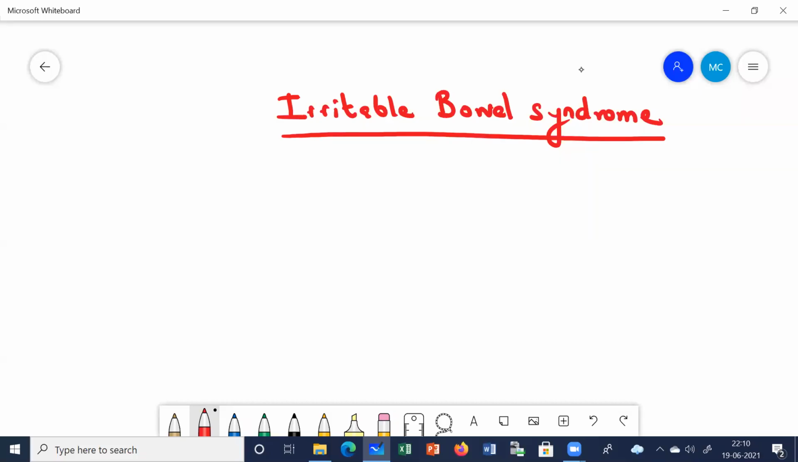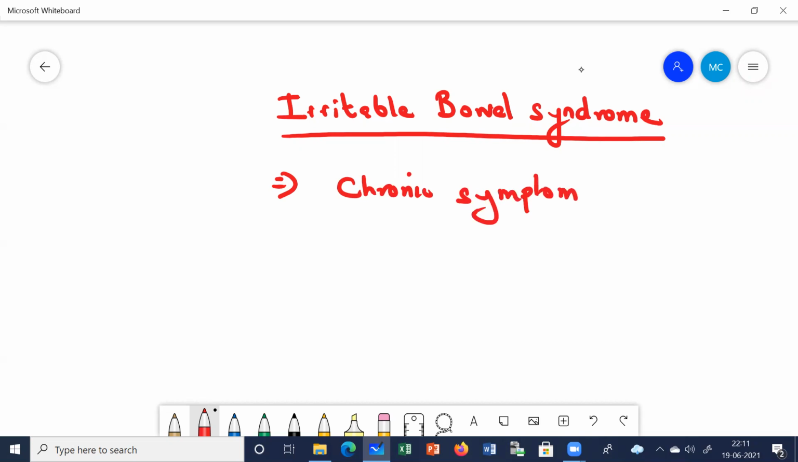So today the topic of our discussion is irritable bowel syndrome. Irritable bowel syndrome is a very important topic. You'll often find patients suffering from irritable bowel syndrome. So what is irritable bowel syndrome? Remember, this is a chronic symptom complex.